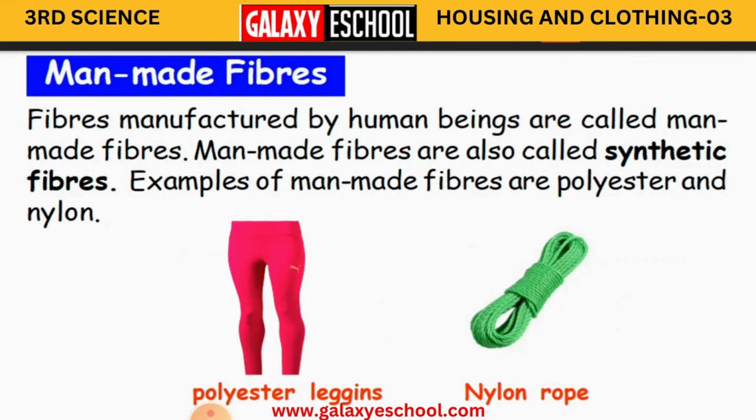Man-made fibers. Okay, what are fibers children? They are the threads by which the cloth is made. And fibers manufactured by human beings are called man-made fibers. So how are these fibers manufactured? By human beings, by man.